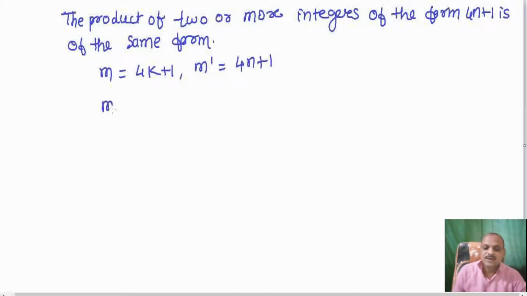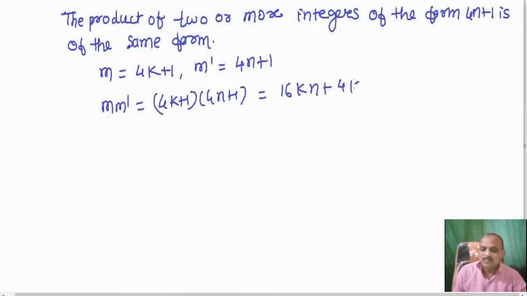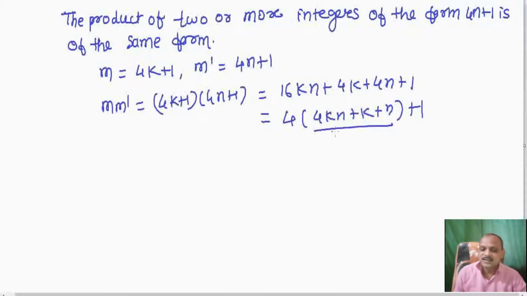Then m into m dash equals 4k plus 1 into 4n plus 1, which is 16kn plus 4k plus 4n plus 1, equal to 4 times (4kn plus k plus n) plus 1. This is an integer, and suppose that integer is q, then we have 4q plus 1. Again it is of the type 4n plus 1.